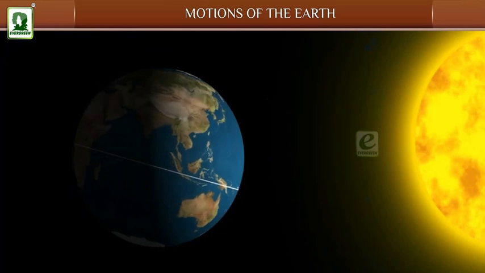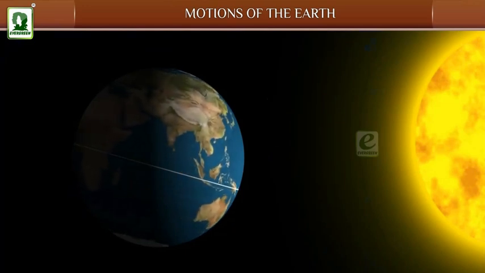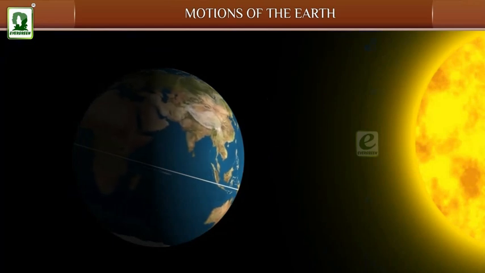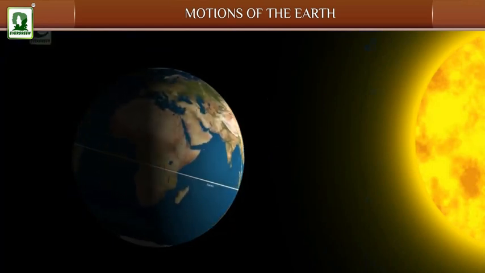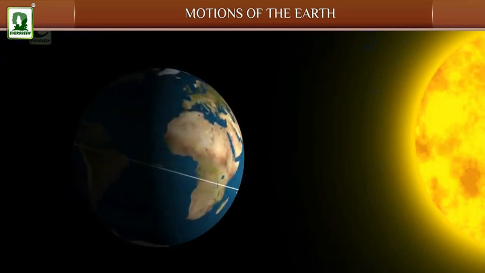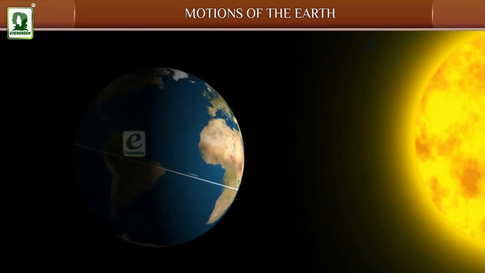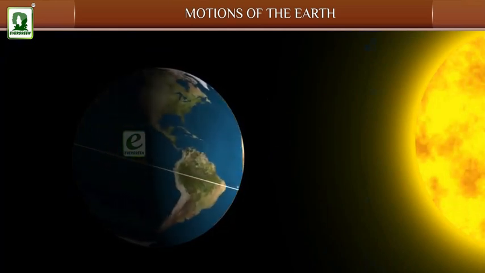During the rotation of the Earth, different parts experience different phenomena of day and night. When it is noon in India, it will be sunset time in places in the east of India. Places like London in the west will have their sunrise. USA, which is further west, will still have their night at that time.